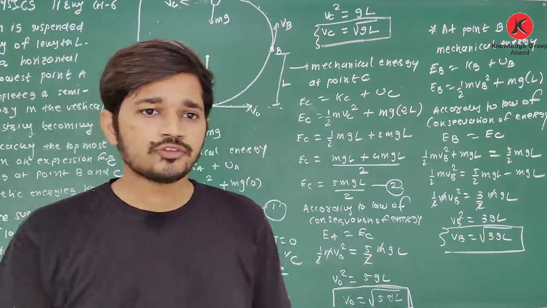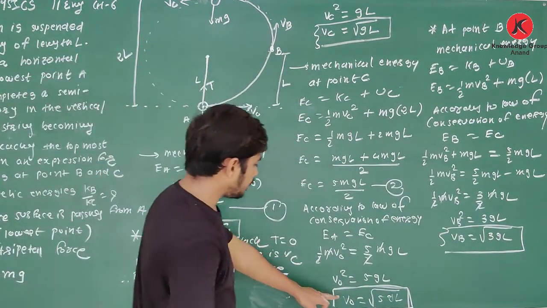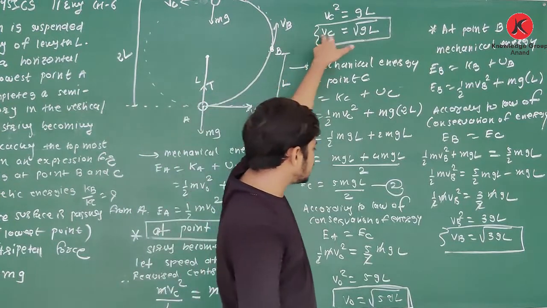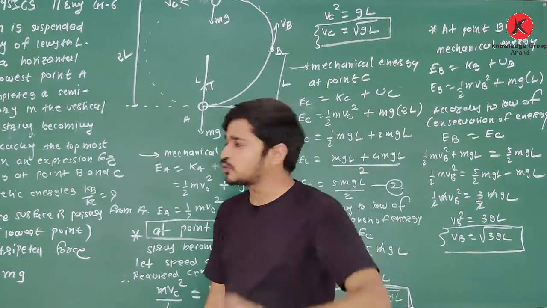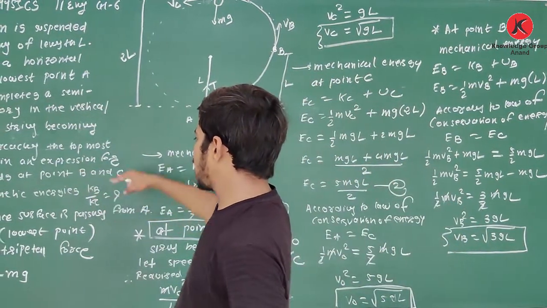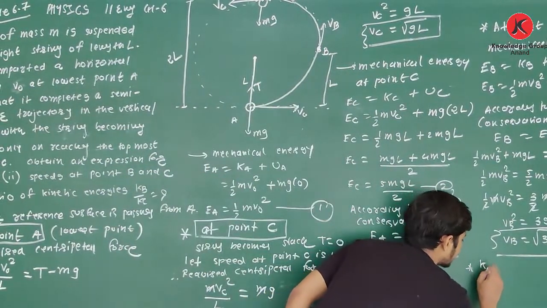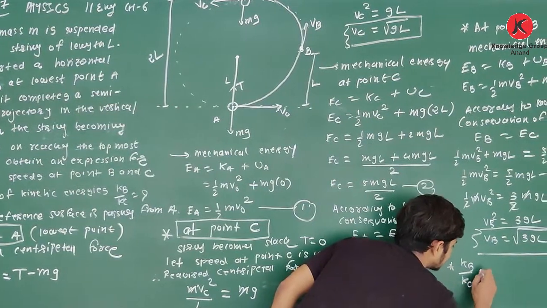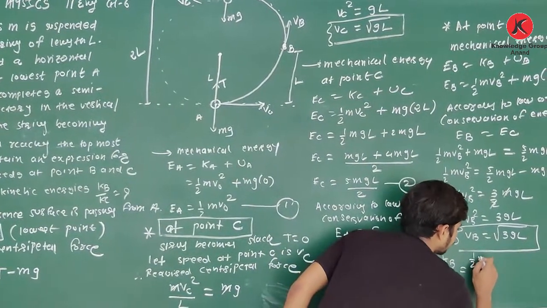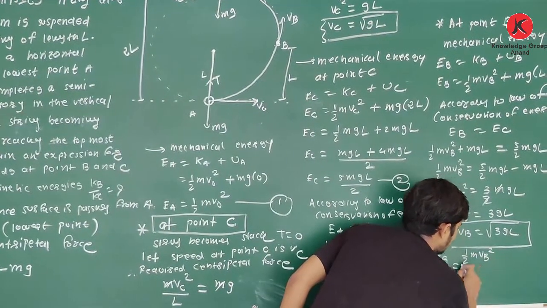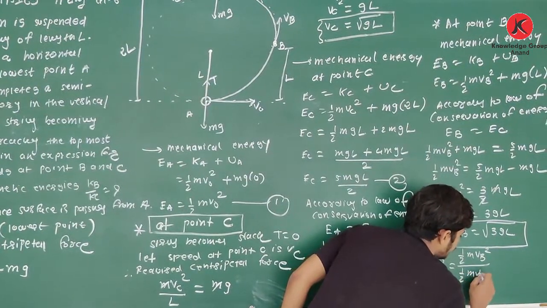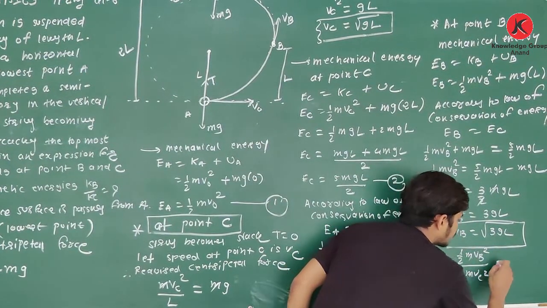Clear about this? So the first question was V0, then VC and VB, and now the last question: the ratio of kinetic energies KB and KC. It is simple. KB upon KC is half m VB square upon half m VC square. Half m cuts.